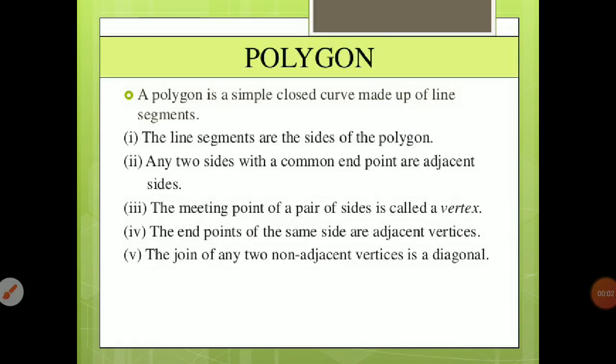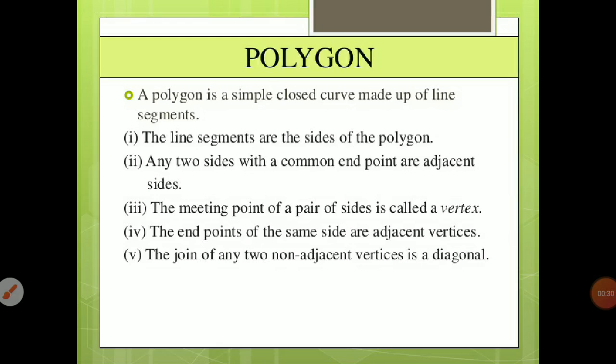Now our next topic is polygon. If a figure is a simple closed figure made up entirely of line segments, then we can say that the given figure is a polygon. That means a polygon is a simple closed curve made up of line segments. That means the figure is entirely made up of line segments.